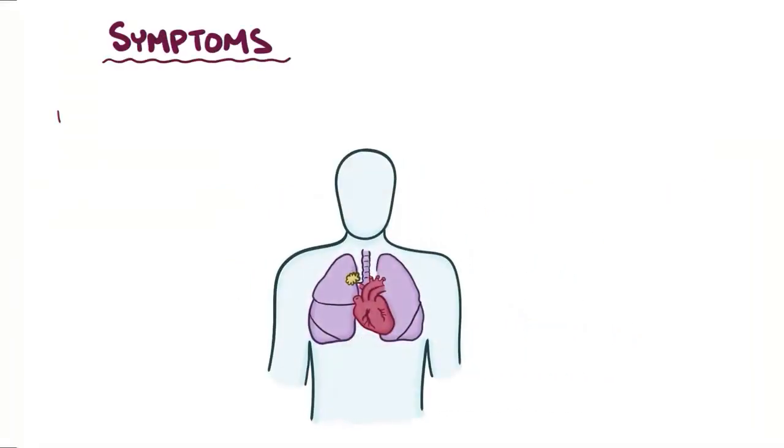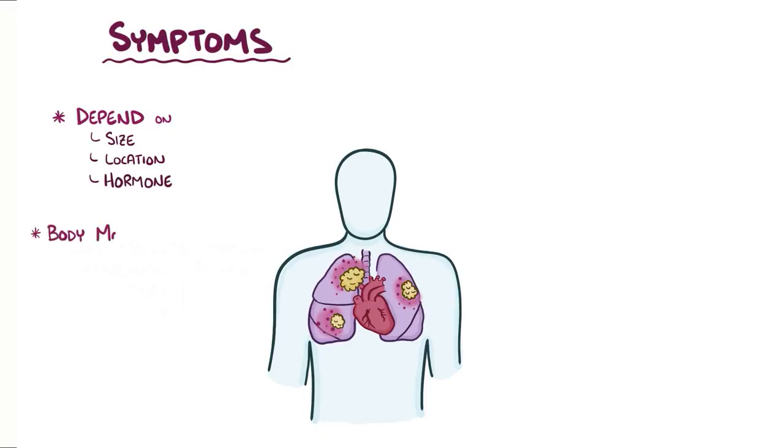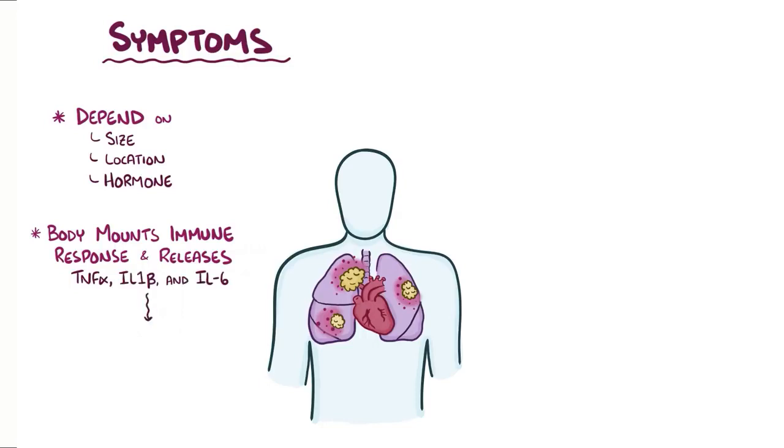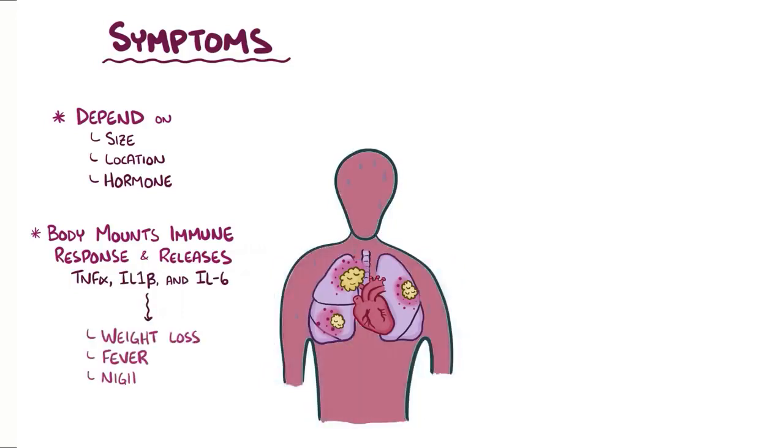Symptoms of lung cancer vary, depending on the size and location of the tumor, whether or not it's spread to other organs, and whether or not it generates hormones, all of which is often predicted by the type of cancer. In response to the cancer cells, the body mounts an immune response, which results in the release of chemokines like tumor necrosis factor alpha, interleukin-1 beta, and interleukin-6, which can cause weight loss, fevers, and night sweats.